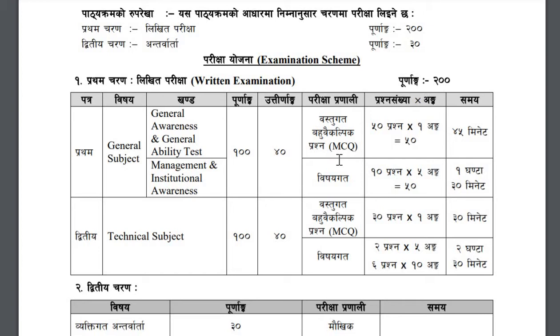Going to the second part, we have the technical subject. This will be the core subject of civil engineering that you have studied. It consists of 100 marks, and again the pass marks is 40. Here also it has been divided into objective and subjective. 30 questions each carrying 1 mark are asked for objective. The timing for this section is 30 minutes. Then there are 2 questions each of 5 marks and 6 questions each of 10 marks from the subjective part, and the timing for this is 2 hours and 30 minutes.